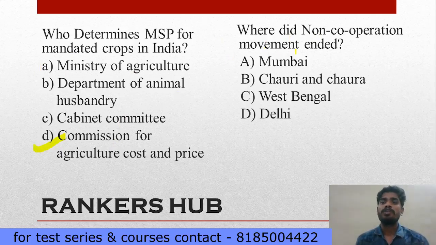Where did the non-cooperation movement end? Your options are A, Mumbai, B, Chauri Chaura, C, West Bengal, and D. Here viewers, you should remember one thing. The non-cooperation movement started in the aftermath of the end of World War I, after the Rowlatt Act and Jallianwala Bagh. Why was it ended? It was ended because of the violence. Gandhiji had mentioned that the non-cooperation movement was not designed for violent methods. So he feared that in the future it would become easy for the British to suppress the movement. That is why he ended the movement. Chauri Chaura is your option.